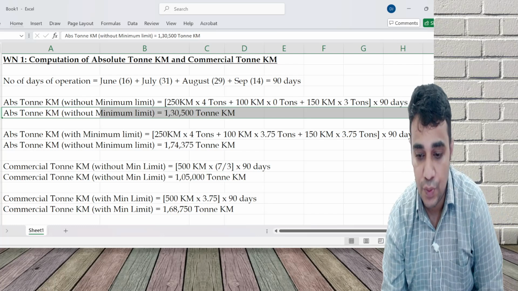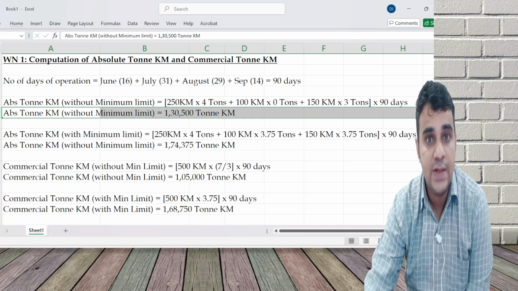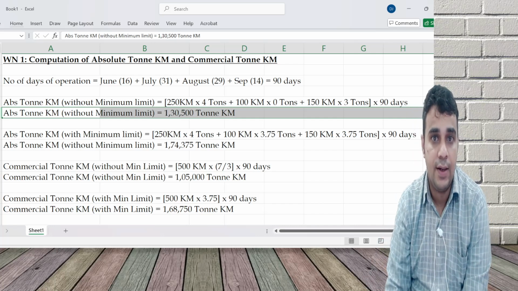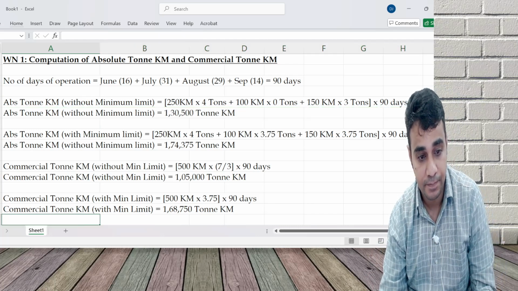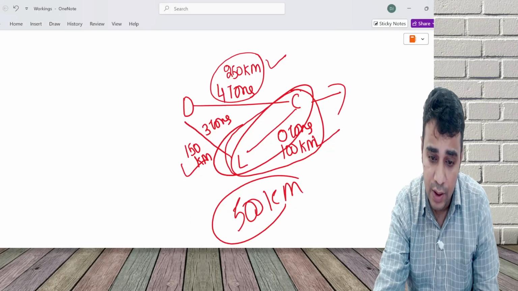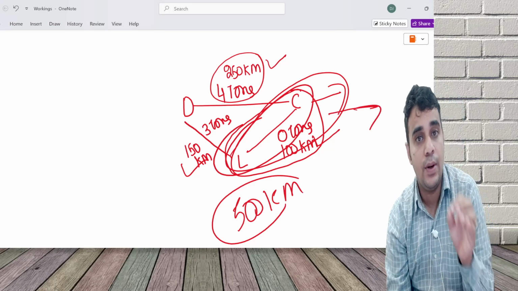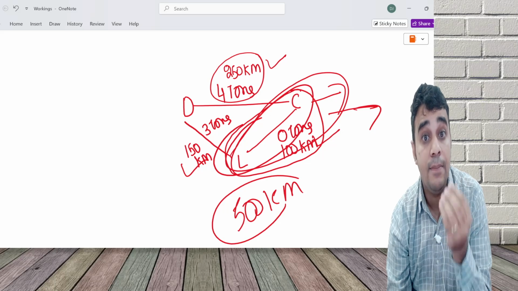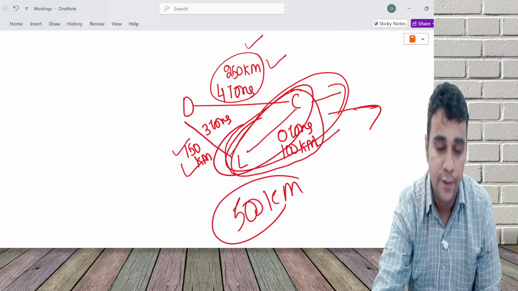1,30,500 into 10 rupees is your income. But Ludhiana to Chandigarh, when I don't carry any weight, I will get reimbursement for diesel expenses. 250 kilometer, 150, 400 kilometer.